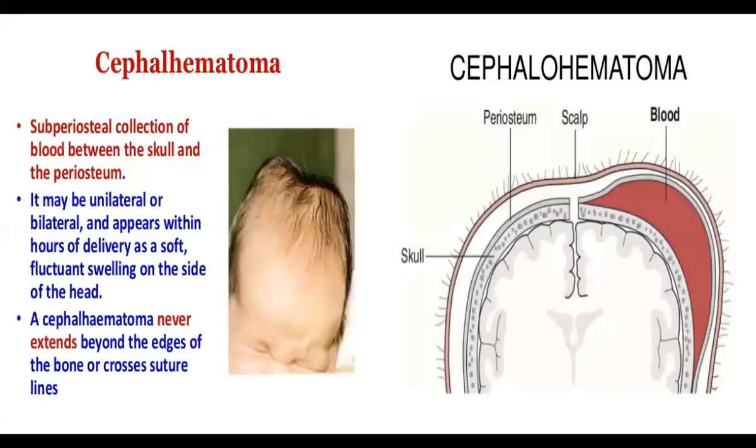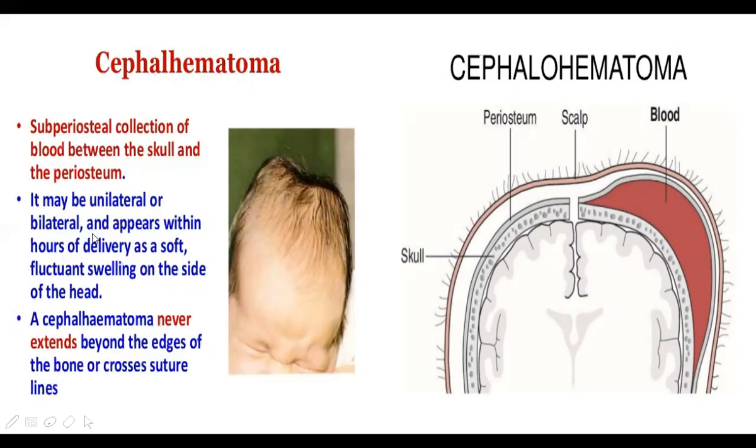That is what we see over here. Bone, bony part, and it is skinny. It does not cross the suture line. So this is practically how it looks. So this is cephalohematoma. It is a subperiosteal collection of blood between the skull and the periosteum.